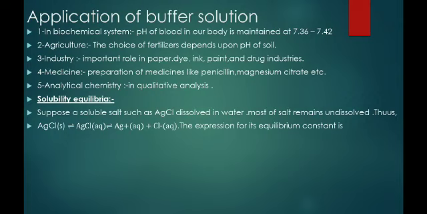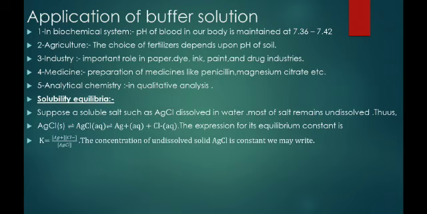So the expression for its equilibrium constant is K = [Ag+][Cl-]/[AgCl]. The concentration of undissolved solid like AgCl is constant, and we may write it as K'. Because excess AgCl is present in the solution, we can consider it a constant K'.